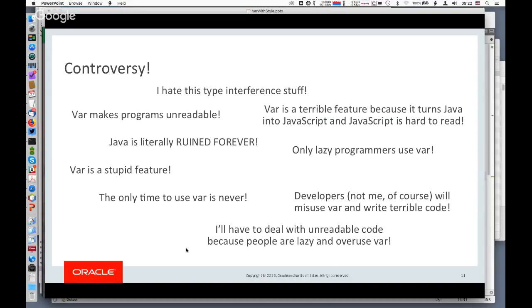And so if the program gets worse if you employ a feature, then you could say, oh yeah, that's a misuse of that feature. The question is, when is it a good idea to use var, and when is it not a good idea to use var? And that actually is the main point here, which is we need to have that discussion. We need to have those kinds of discussions about, this is a good place to use var because it makes the program better. This is not a good place to use var because it makes the program worse. And there are cases like that. And so that actually is what the rest of this talk is about.